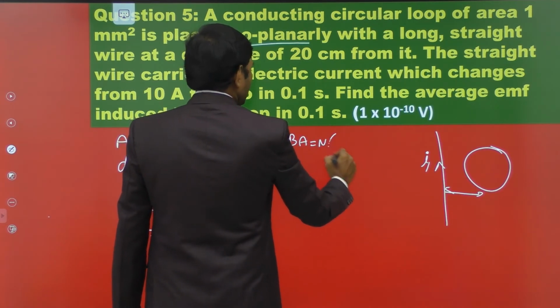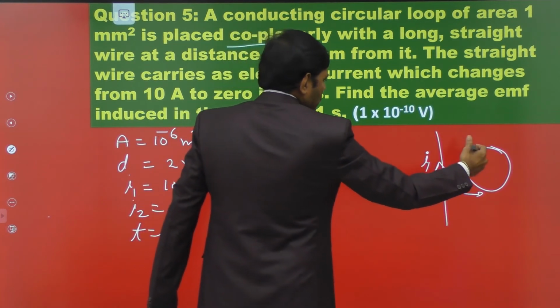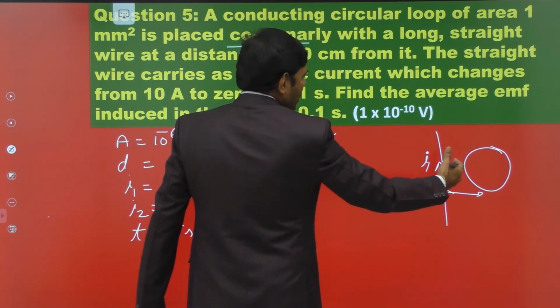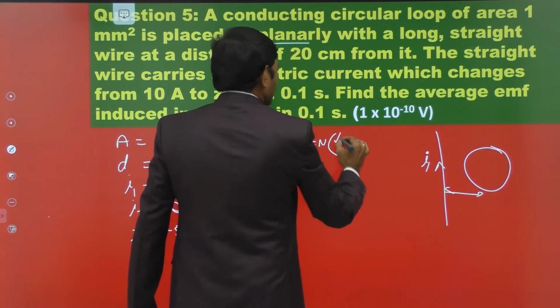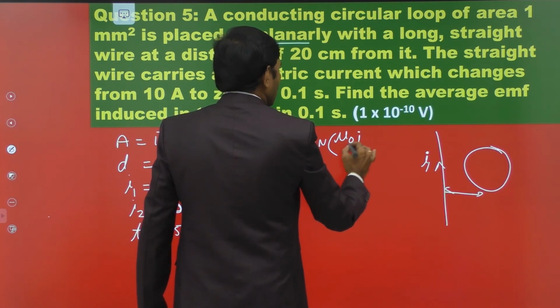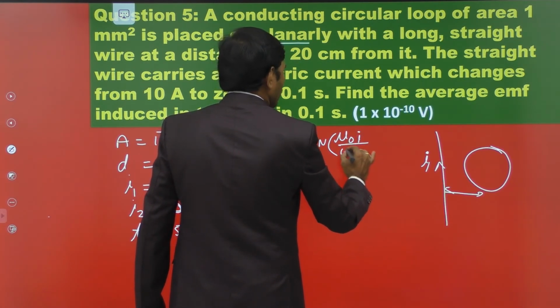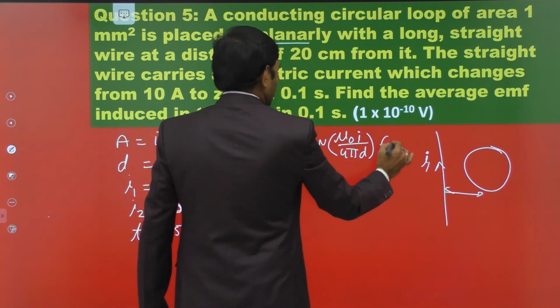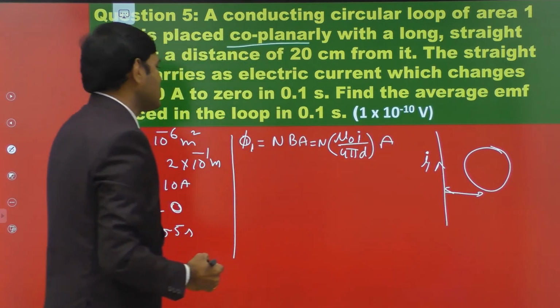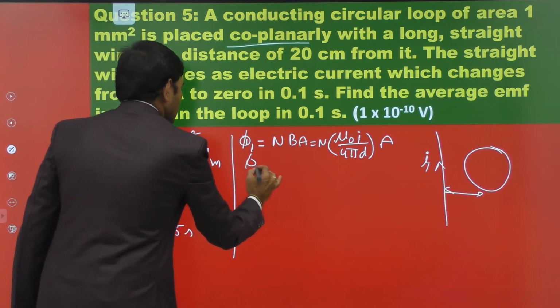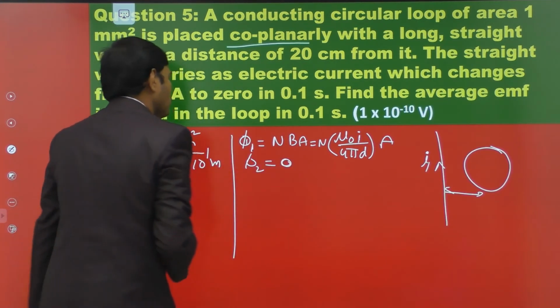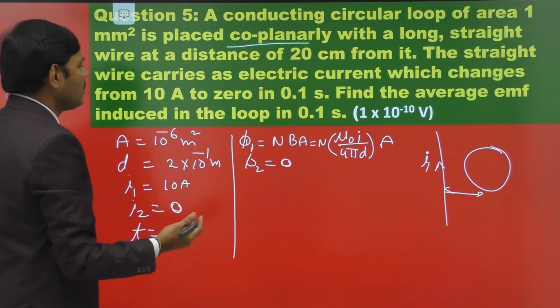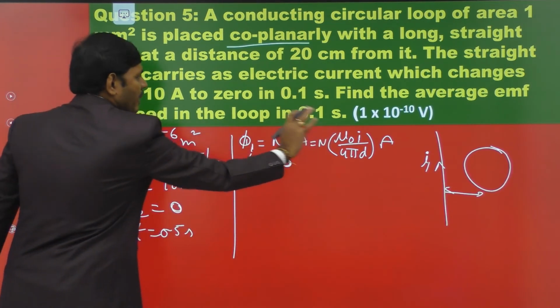There is no given magnetic field; the only magnetic field is due to the current passing through the wire. For a long wire, the magnetic field is mu naught I by 4 pi d, the known formula from moving charges and magnetism, into area. So this is the initial flux, and the final flux is 0. I2 is 0 because the current is 0, which means phi 2 is 0.